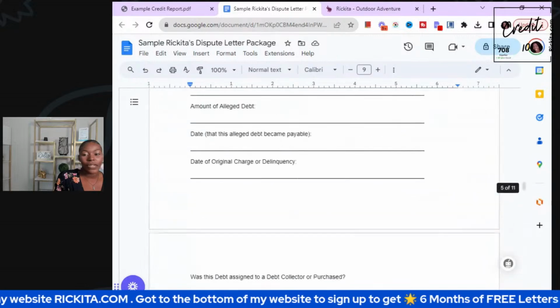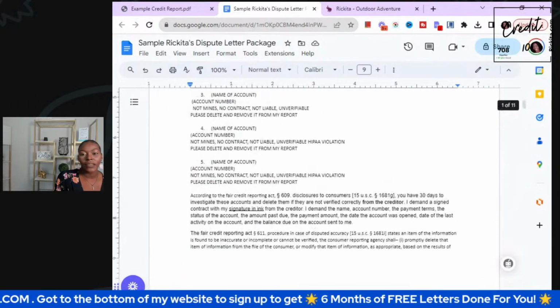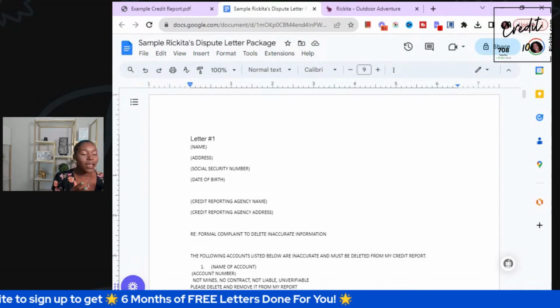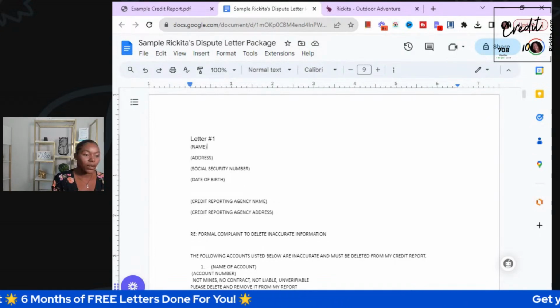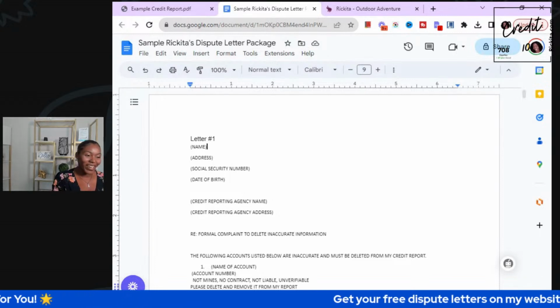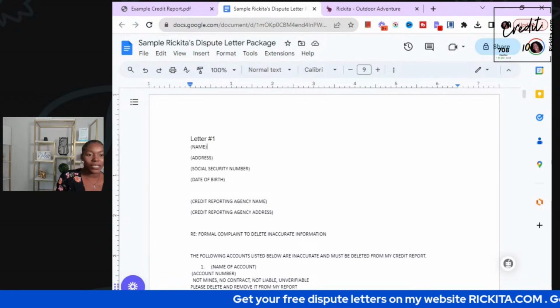Now, this is the free letter that you guys are going to get that you need to send out, where you can list all of your accounts here. I don't care what account it is. You guys can list all of your accounts here. Let me move you guys over on TikTok because I can't see the screen. Okay, so this is our first letter.